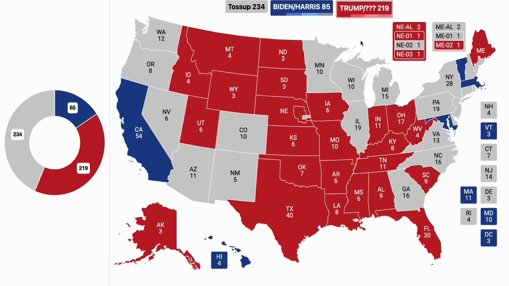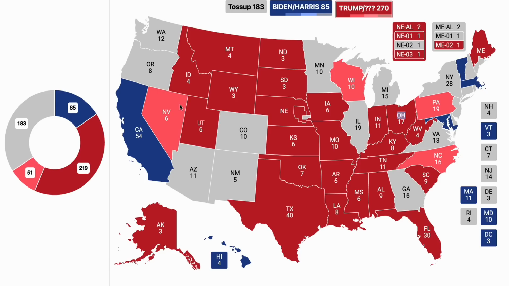And for the likely Republican states, we have North Carolina at 14.2 percentage points, Wisconsin at 10.7, we have Pennsylvania at 10.8, so Pennsylvania votes to the right of Wisconsin by just a tiny bit. Nevada is a 9.8 percentage point victory, Michigan at 9 points, Georgia is a 13.9 percentage point victory.